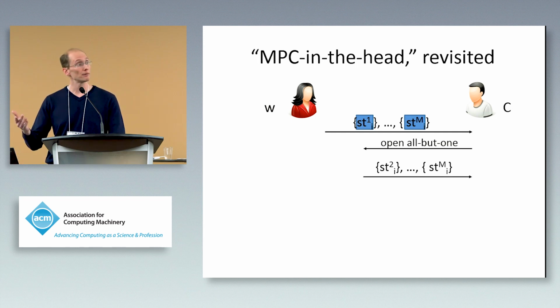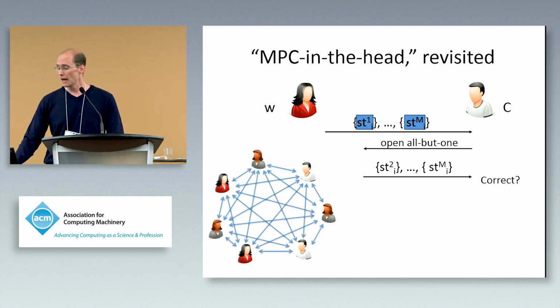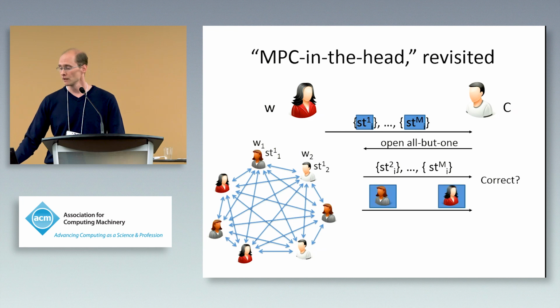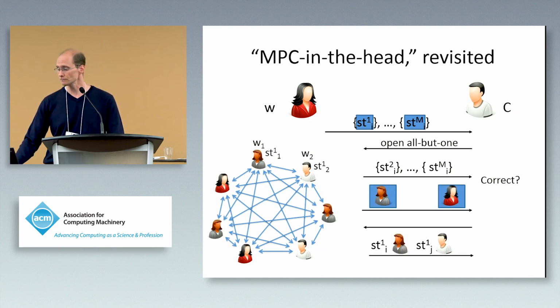The prover will then open up all the parties' views for all but one of those executions of the preprocessing phase, and the verifier will check that they're all correct and that the preprocessing was done correctly. And then the prover can take the remaining unopened preprocessing phase and use that to simulate a protocol execution as before, and then commit to those views and have those views challenged and open just like before.